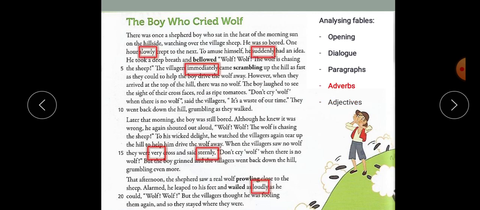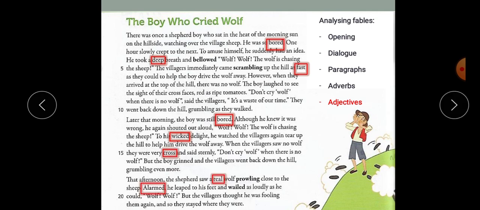Now let's move on to the adjectives, which also contribute to the description of the story, and it makes it more interesting. Some adjectives used are bored, deep, fast, bored again, wicked, cross, real, and alarmed. Try to use as many adverbs as you can in your own writing.